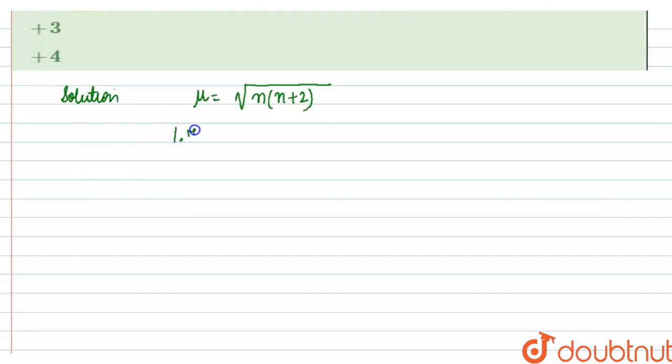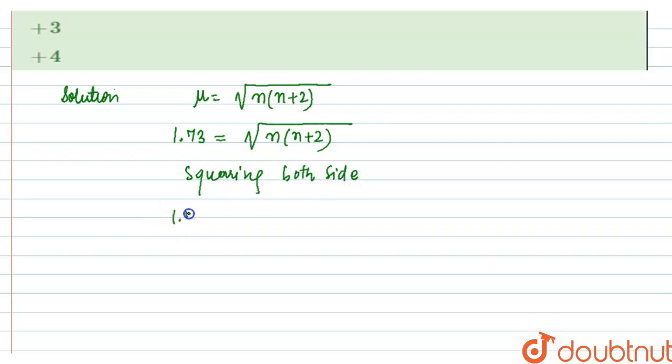So 1.73 equals under root n into n plus 2. Now, we can square both sides. So squaring both sides we get 1.73 whole square equals n into n plus 2, right?